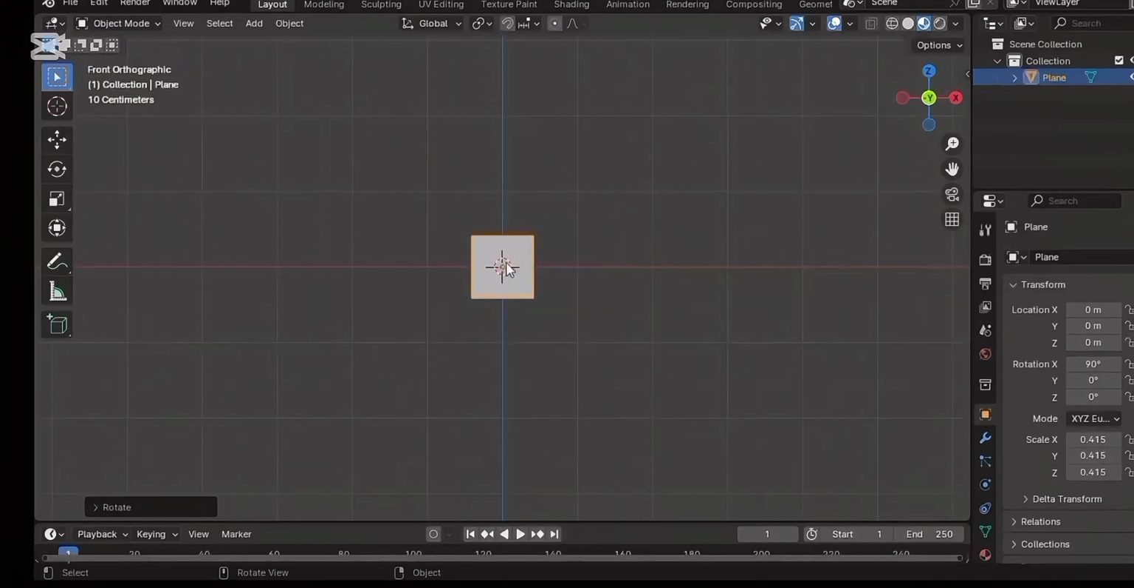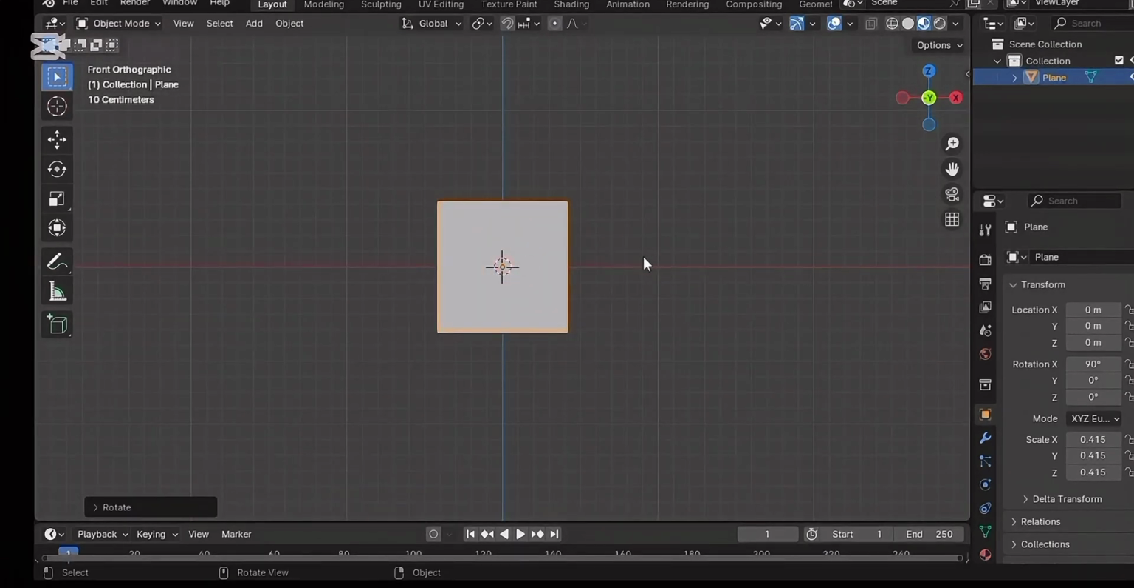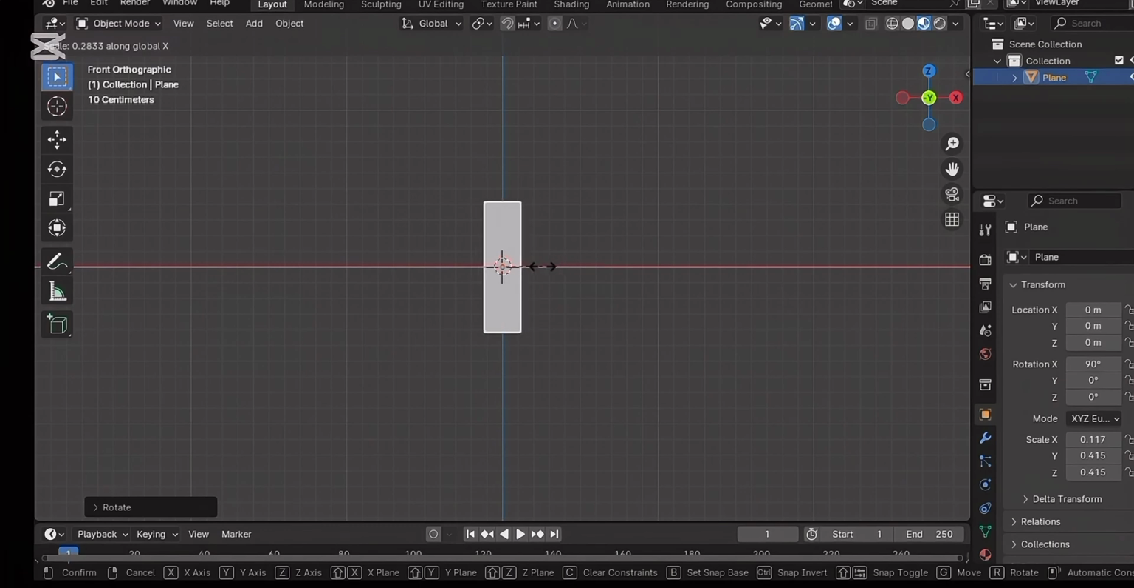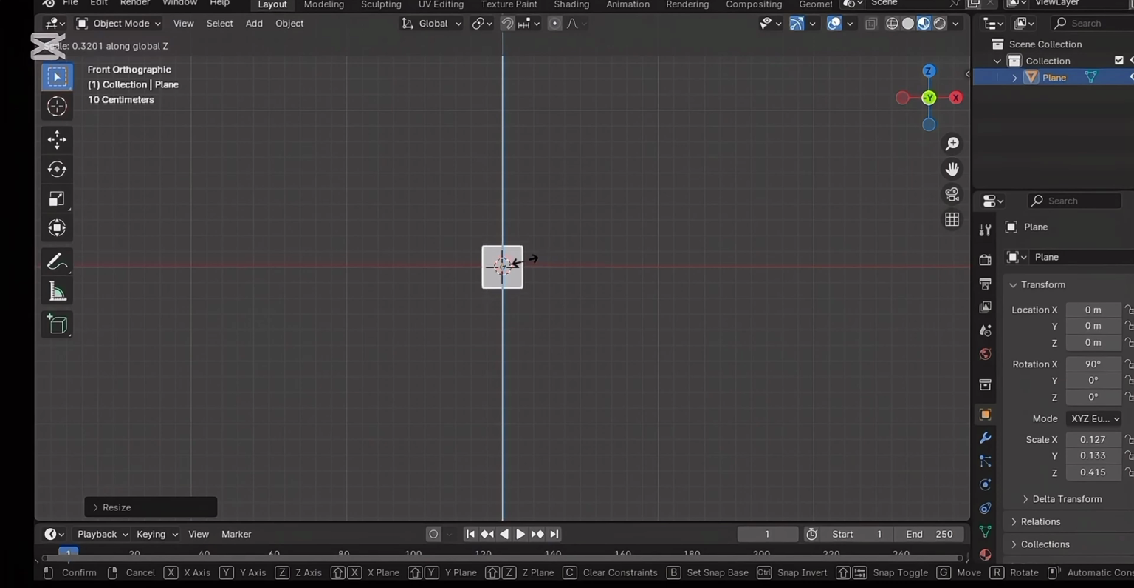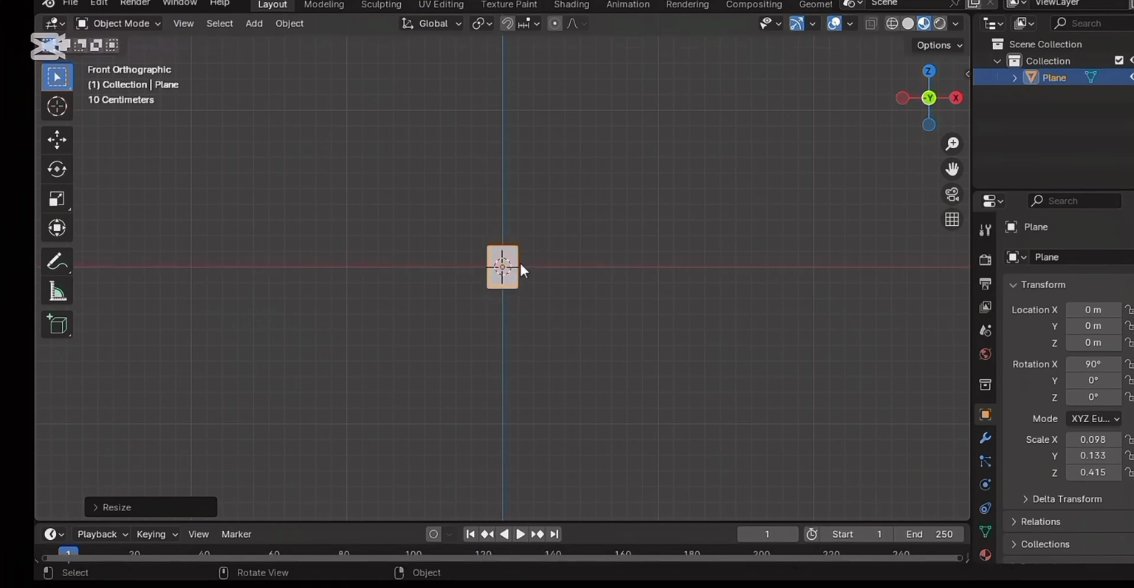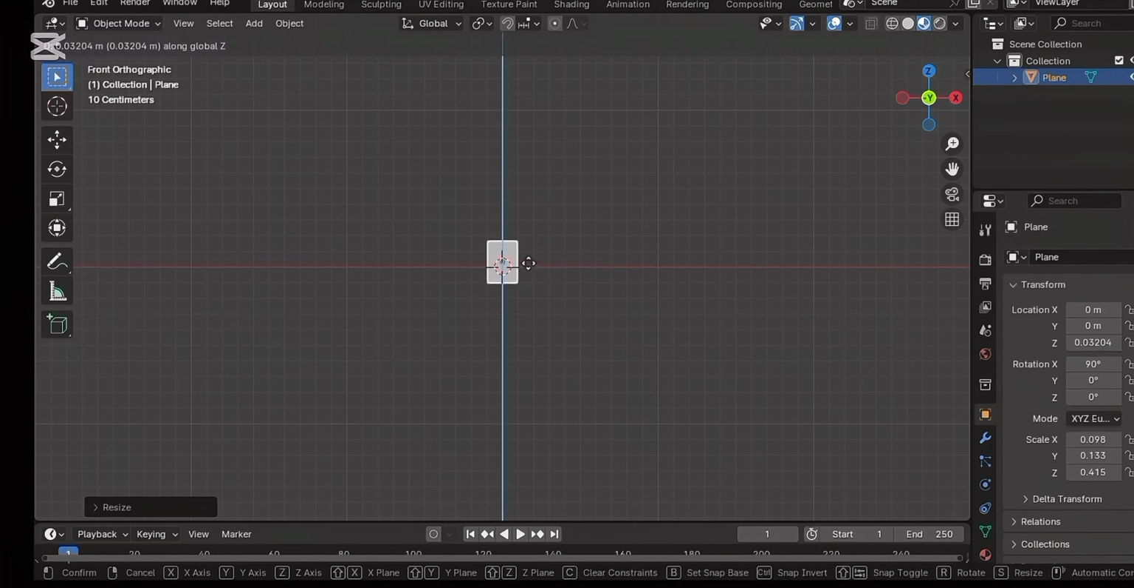Then zoom it out. I will scale it down. You can scale it down to your own desire. Press S to scale it on the X axis, then resolve by X and Z. Use your mouse to bring it up.